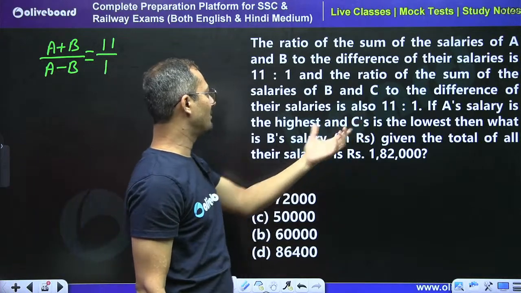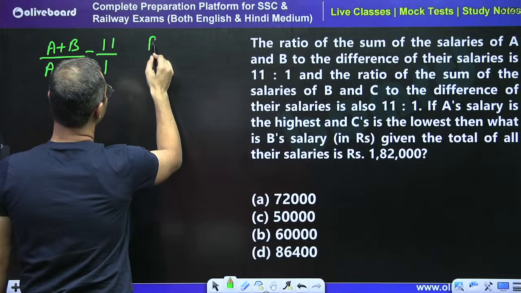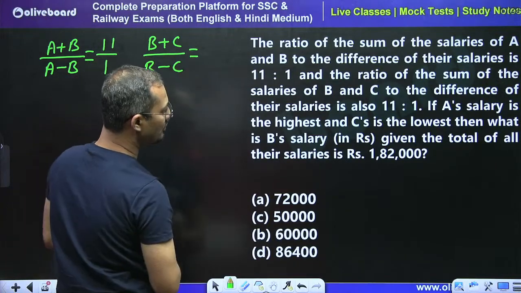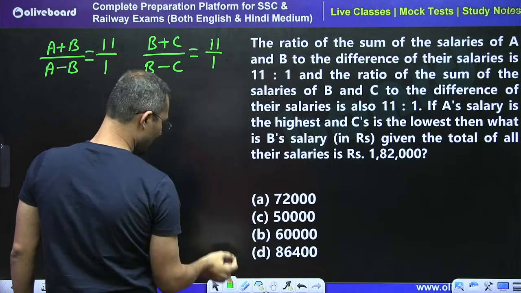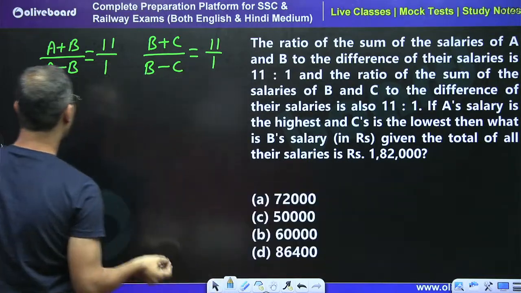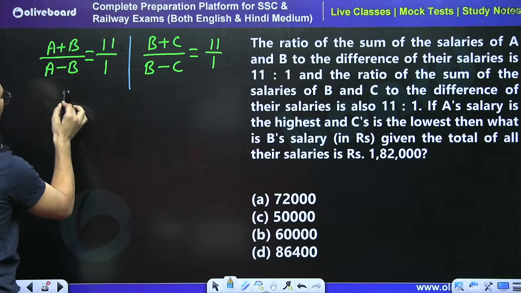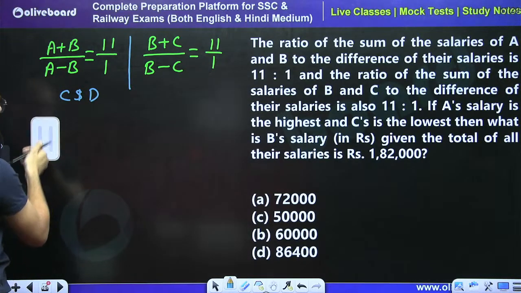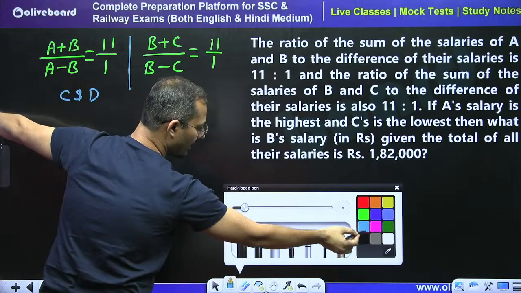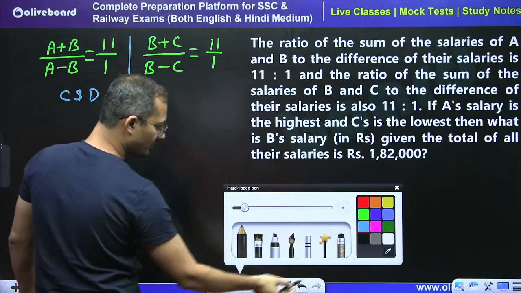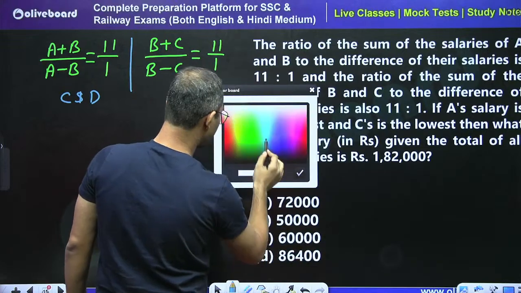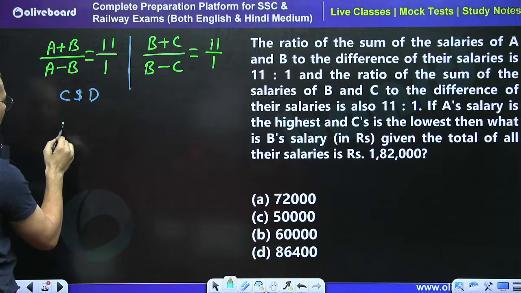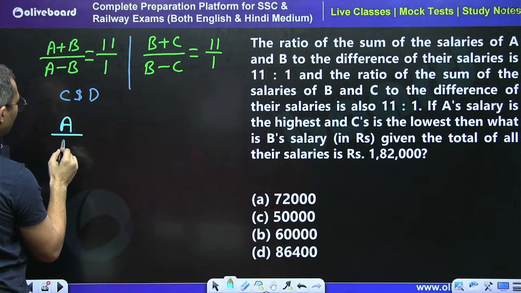And the ratio of the sum of the salaries of B and C, see, B plus C, and the difference B minus C, is equal to again 11 by 1, right? So now directly I can say that after applying C and D in both, I will get A is going to be the numerator and B is going to be the denominator. So A divided by B.